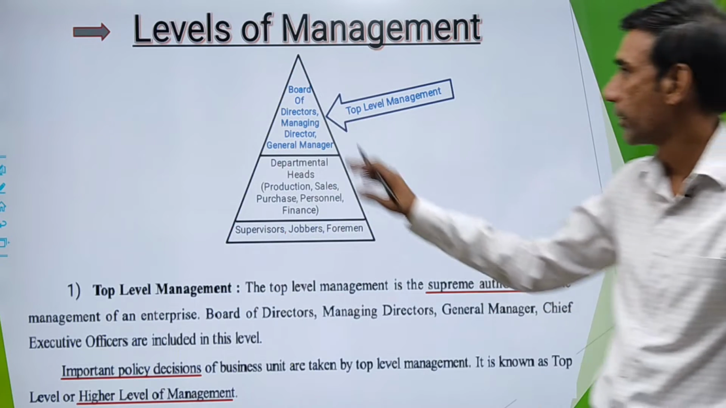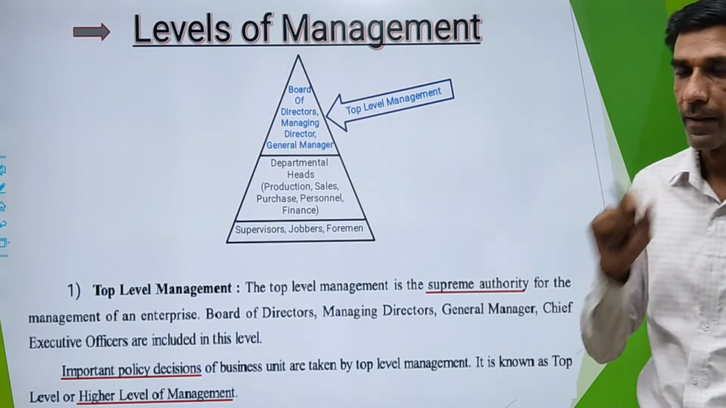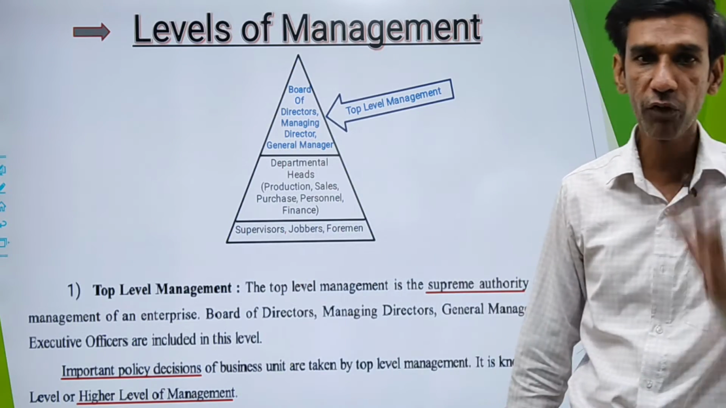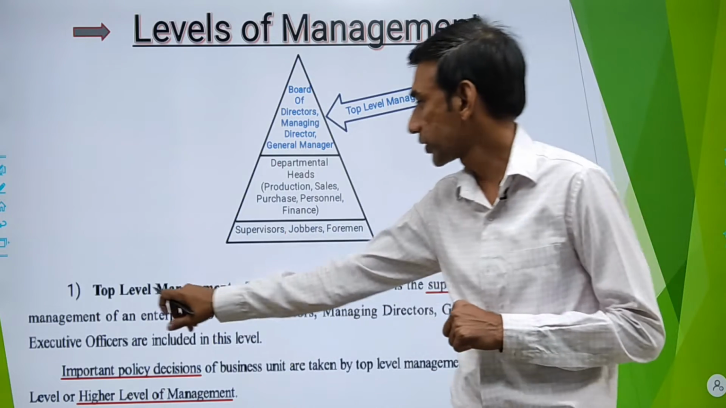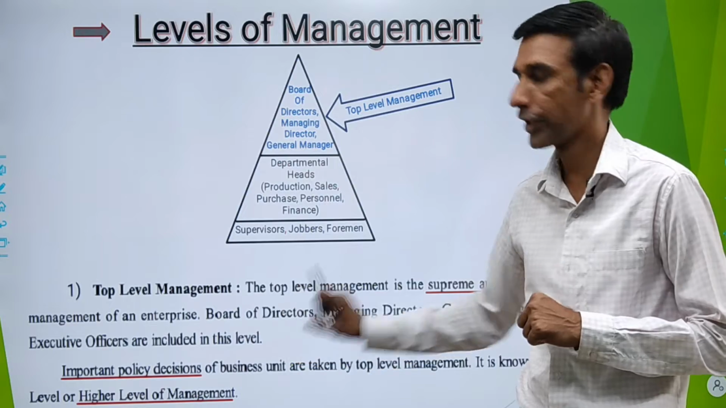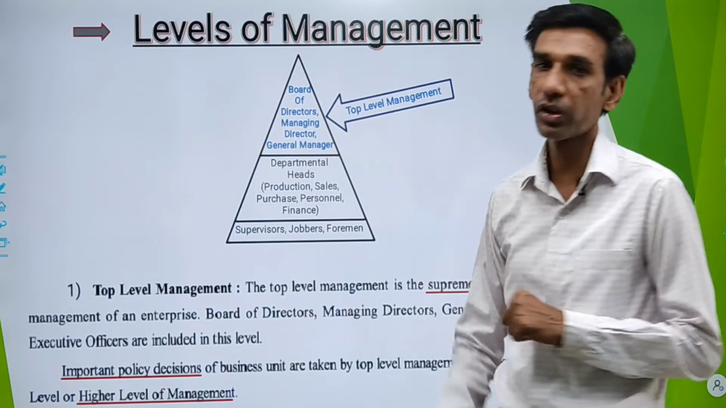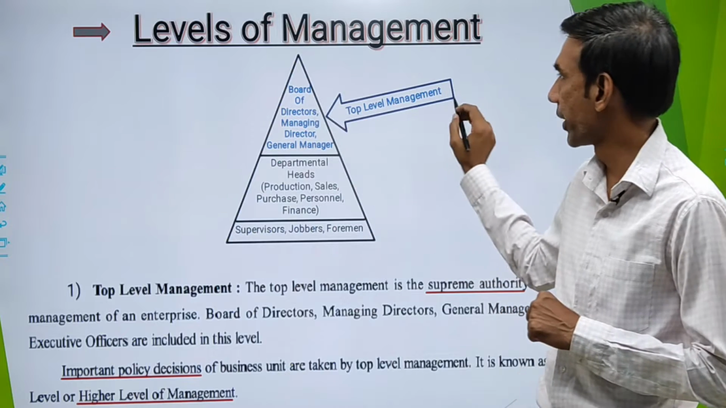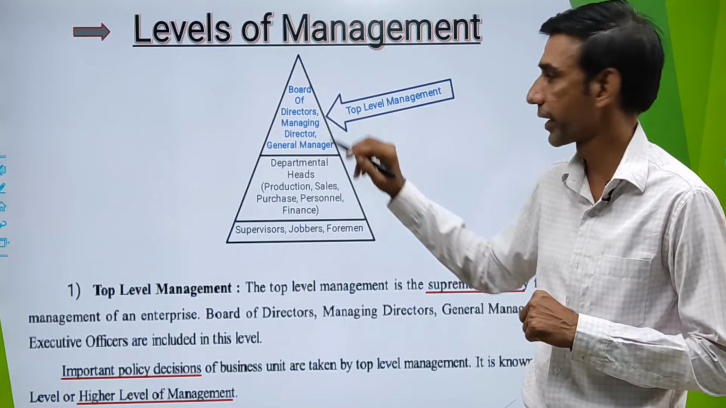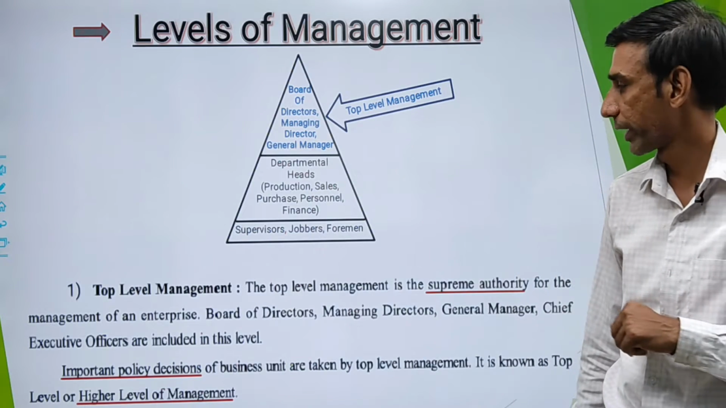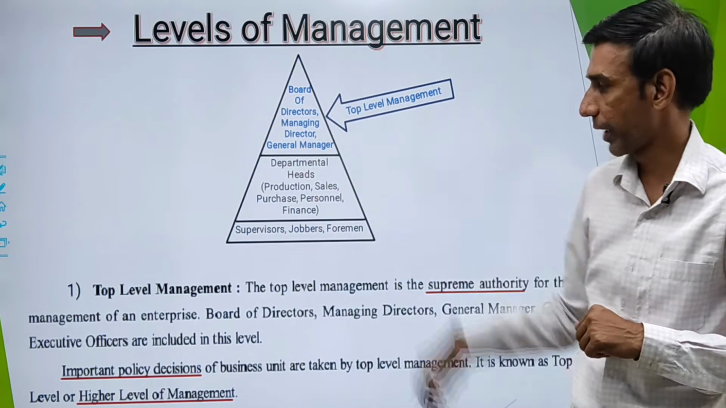Next, coming to functions. The question could be, what is the function of top level management for 5 marks? Now first, what is top level management? We need to write an introductory paragraph. We need to draw the diagram also. In the diagram, you can see top level management, which consists of board of directors, managing directors, general managers, CEO also you can write. So they are the part of top level management.